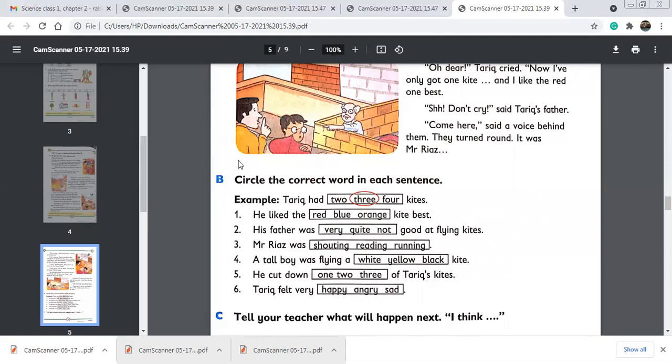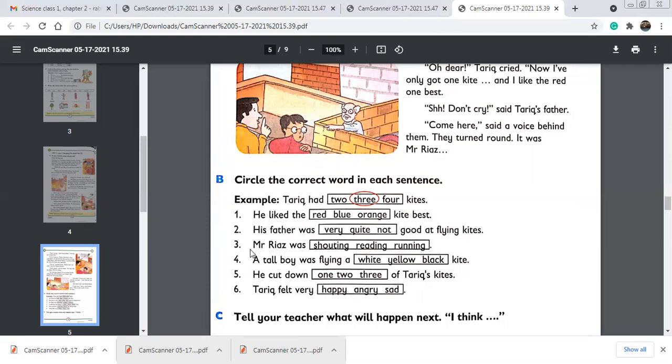Okay, so now we are going to do exercise B. Circle the correct word in each sentence. Example, Tariq had three kites. Okay, so this has been done for you. Statement number 1 is, he liked the dash kite best. Which kite? Red, blue, orange. Red. You have to circle the word red. Okay. Number 2, his father was very quiet, not good at flying kites. His father was not good at flying kites. So you have to circle the word not.